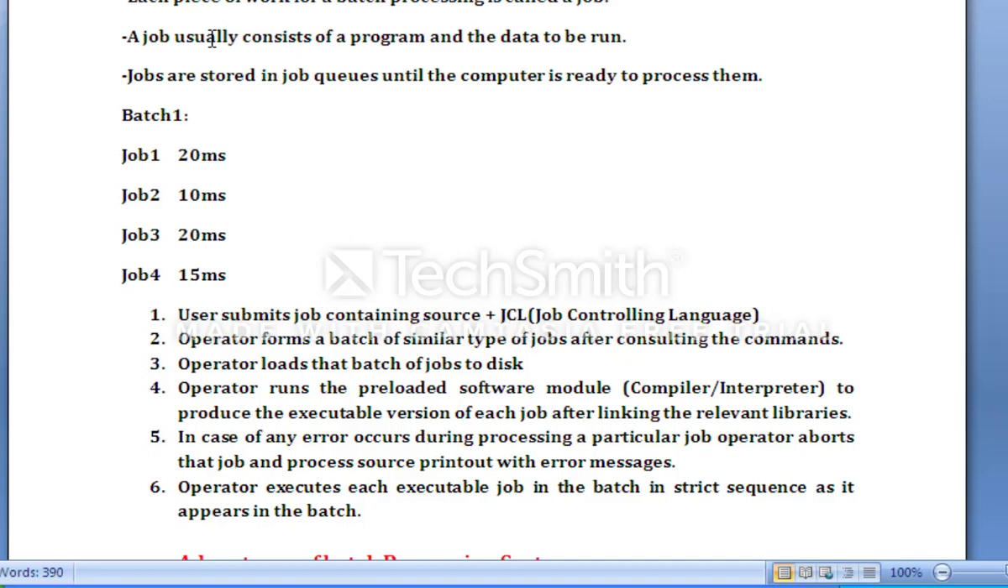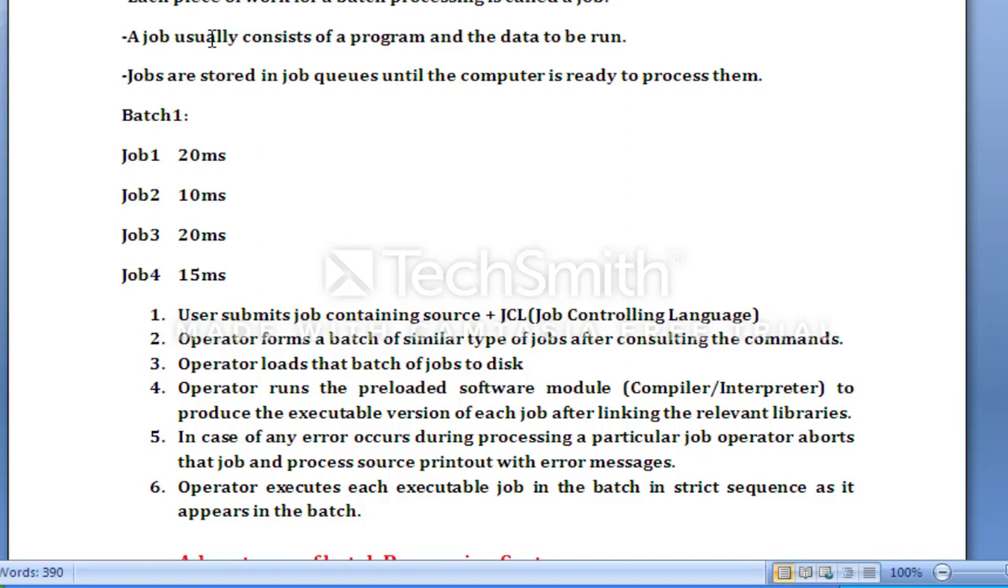In step 6, the operator executes each executable job in the batch in strict sequence as it appears in the batch. As I told you, in order to achieve the sequence, there are very strict restrictions. If job 1 comes into the queue first, then job 1 should be scheduled first.